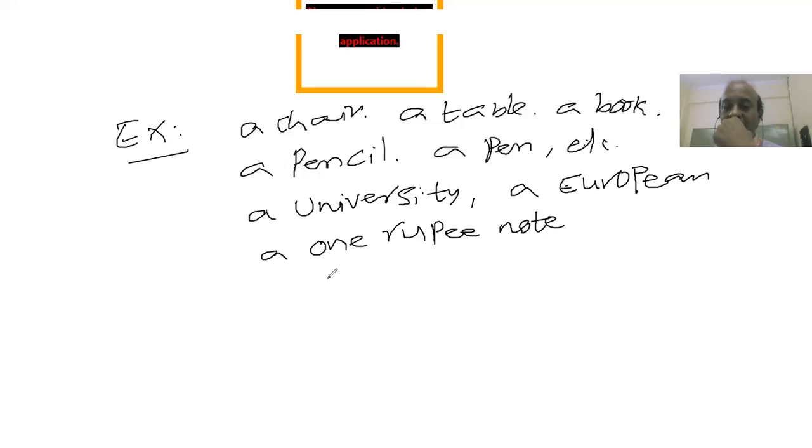You have to be very careful in using "a" and "an". I'm repeating that "an" is used before the words beginning with vowel sounds. Similarly, "a" is used before the words beginning with consonant sounds, right? Be careful there. These are some of the examples. Note them and practice accordingly, right? So that is how to use the indefinite article.